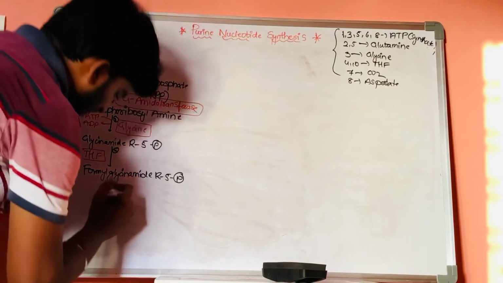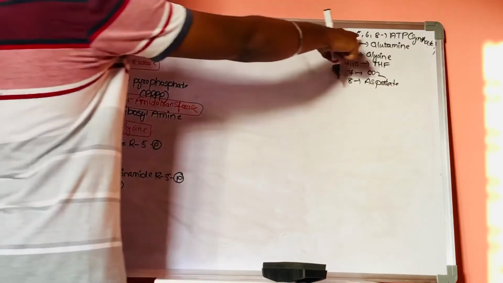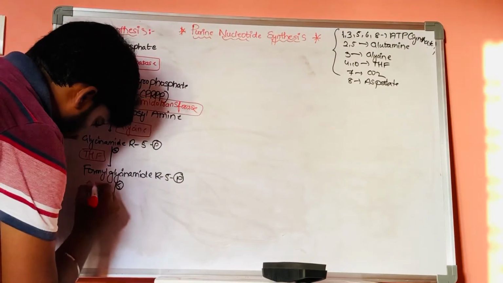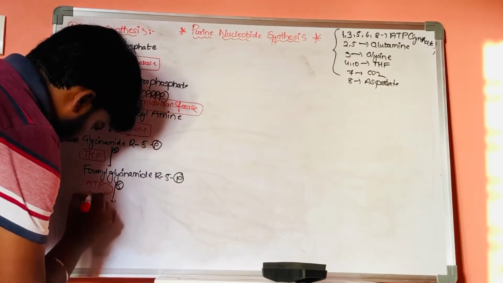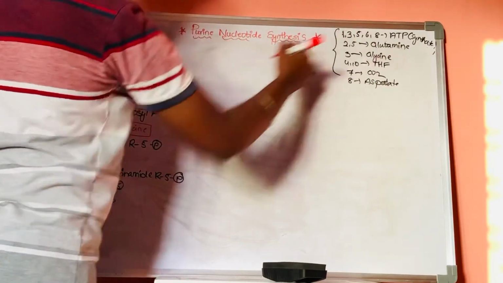Now, in the fifth step, we require ATP. This ATP will get converted into ADP, and we also require glutamine.